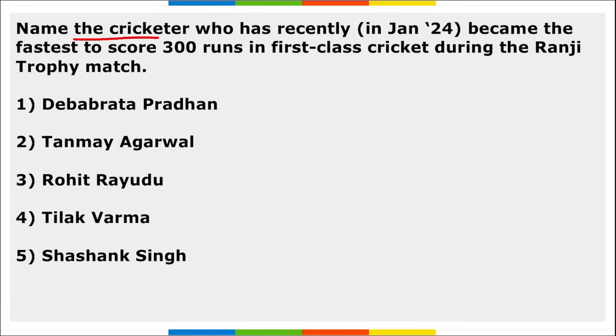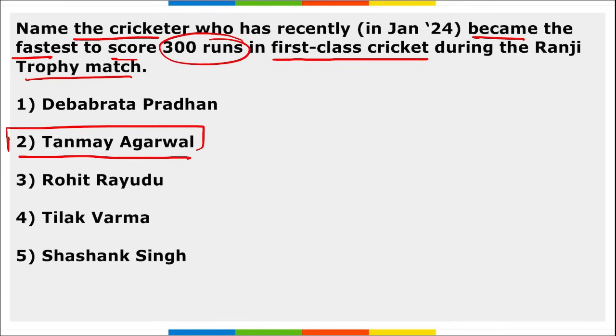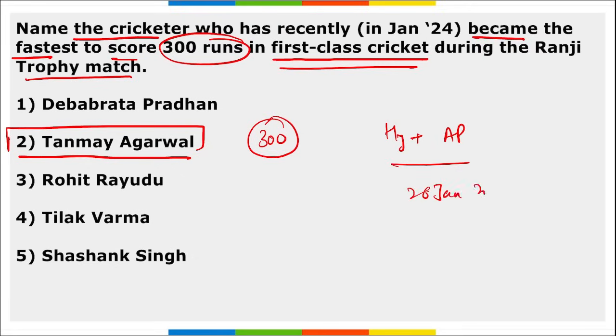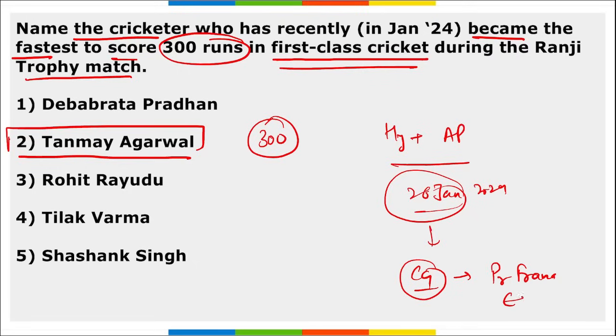Next, name the cricketer who recently became the fastest to score 300 runs in first class cricket during the Ranji Trophy match. Tanmay Agrawal. Tanmay Agrawal is the cricketer who became the fastest to score 300 runs in the first class cricket during the Ranji Trophy match. Don't confuse it with Tanmay Bhatt, alright? Tanmay Agrawal. This match was between Hyderabad and Arunachal Pradesh, and it was on 26th of January 2024. Okay, tell me, on 26th of January, who was the chief guest? President of France, Emmanuel Macron.